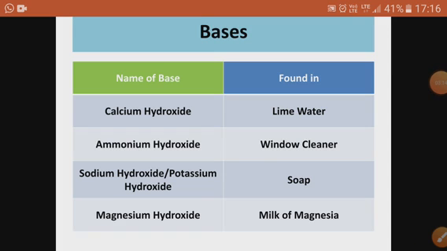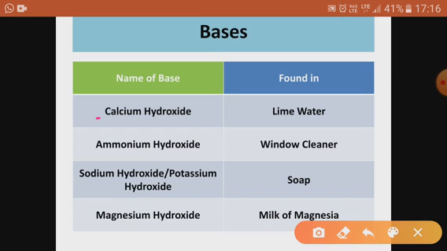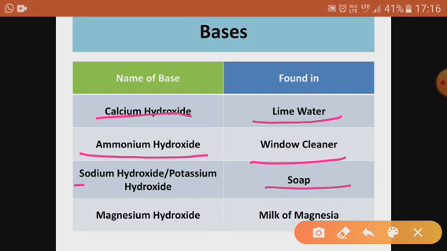Now different bases have different uses also. Here you can see calcium hydroxide is present in lime water. Then ammonium hydroxide is present in your window cleaners. You can check whatever things you have at home, you can explore the ingredients. Then soap has sodium and potassium hydroxide. Then milk of magnesia has magnesium hydroxide.